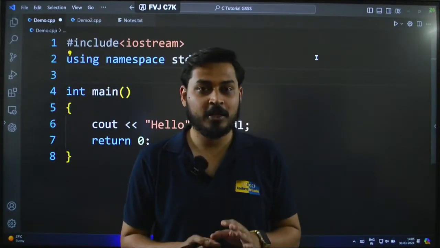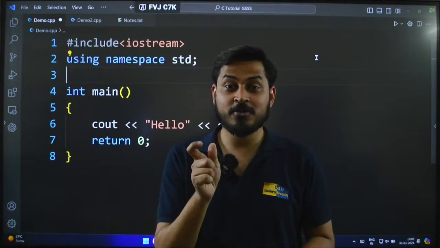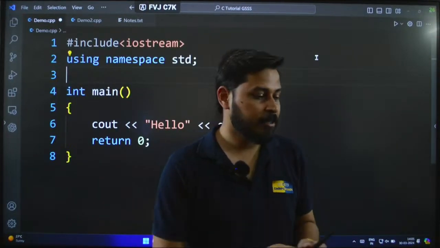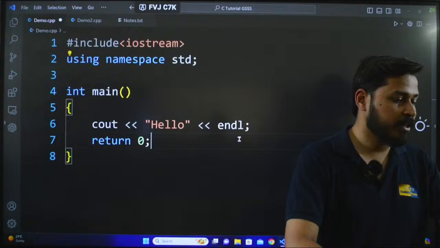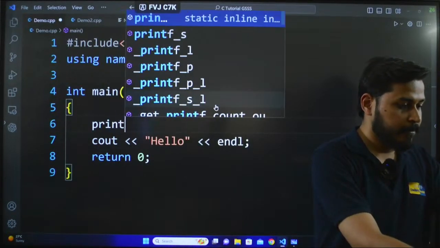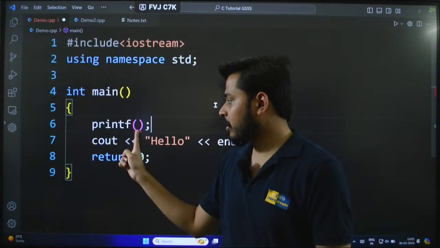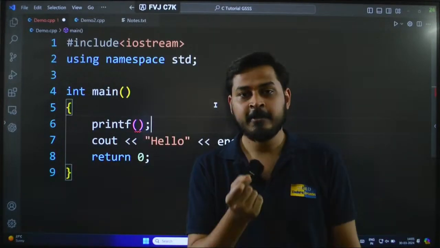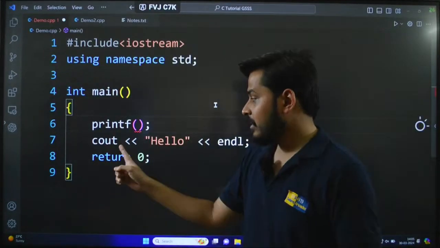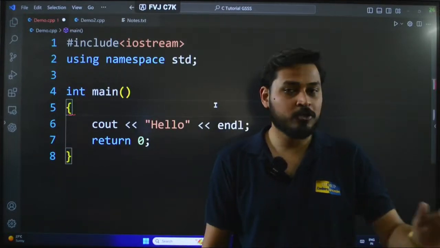Let me just tell you what exactly a function is. A function is a small block of code which gets executed whenever it is called, and the identity of a function is the parentheses. For example, if I say printf, then the open small brackets are the identity of the function. This printf is a function which was coming from stdio.h, but here cout is not a function. Here cout is just a command to get everything into the output stream.